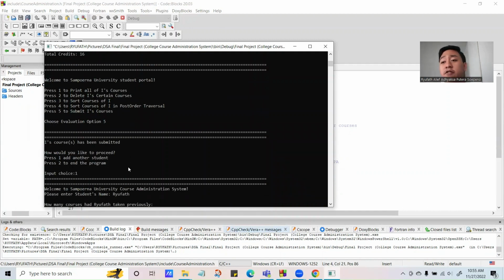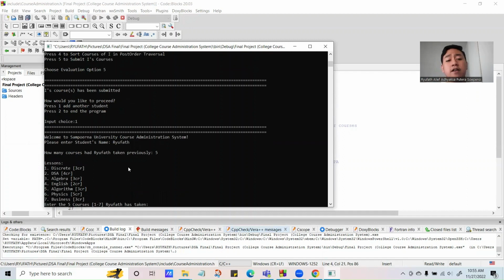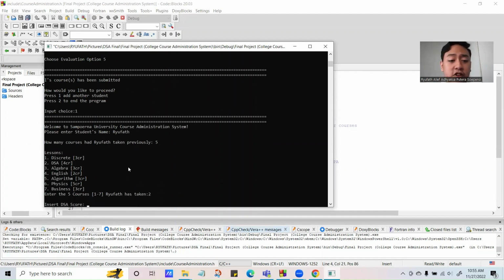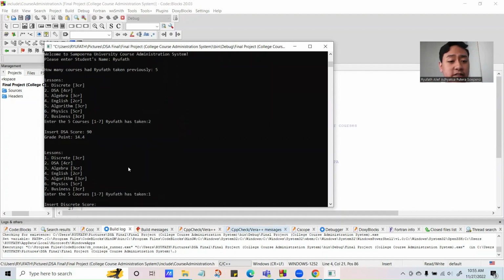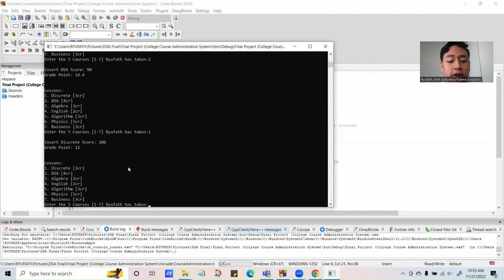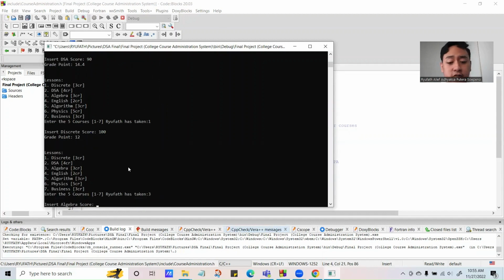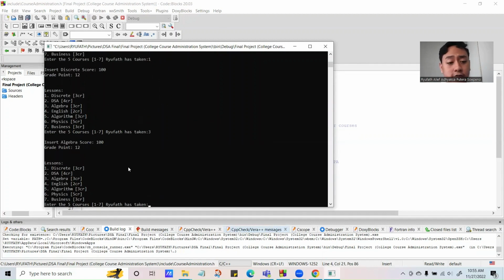And now, how many courses had Ryufat taken previously? Let's just say he took more courses than expected, which was 5 courses. So let's just say he has taken data structures and algorithms and his score is 90. And let's just say he also took discrete mathematics. His score for discrete is 100. And for algebra, his score was 102.